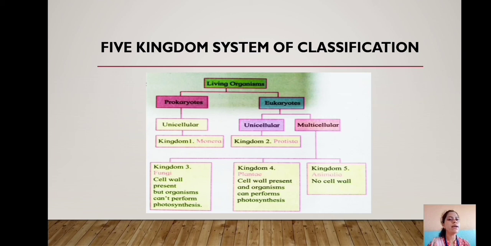Kingdom Animalia includes all the animals that do not have cell wall. In this session, we have studied biodiversity found in living things, classification of living things by various scientists, five kingdom classification by Robert Whittaker, and criteria used for classification.